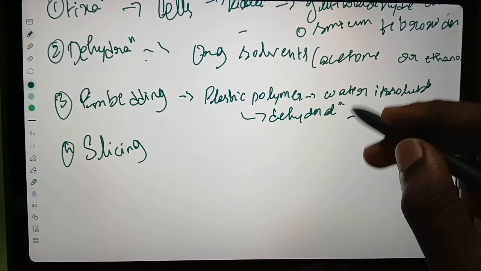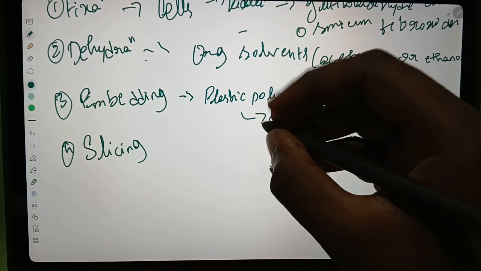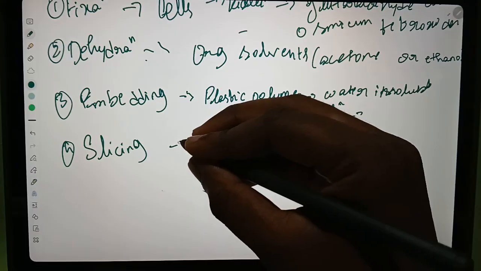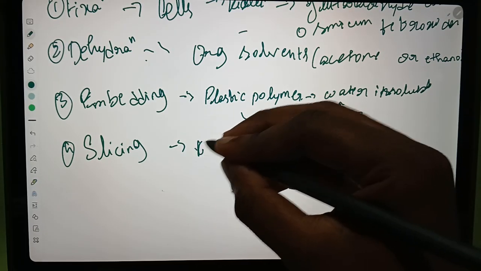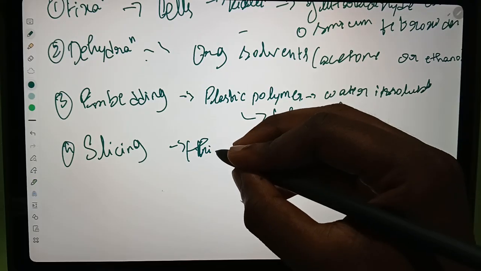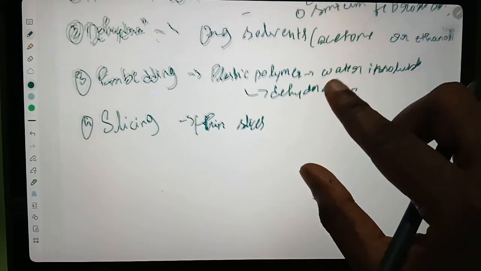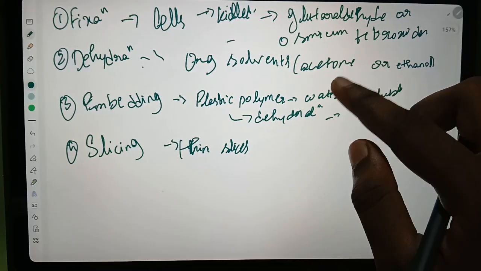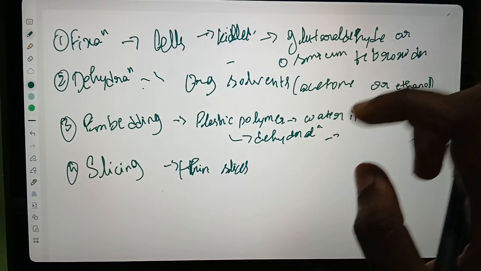Before embedding it should be a completely dehydrated specimen, and it is cut into thin slices. The slices will be very thin. This is the process to observe a microorganism in a transmission electron microscope.